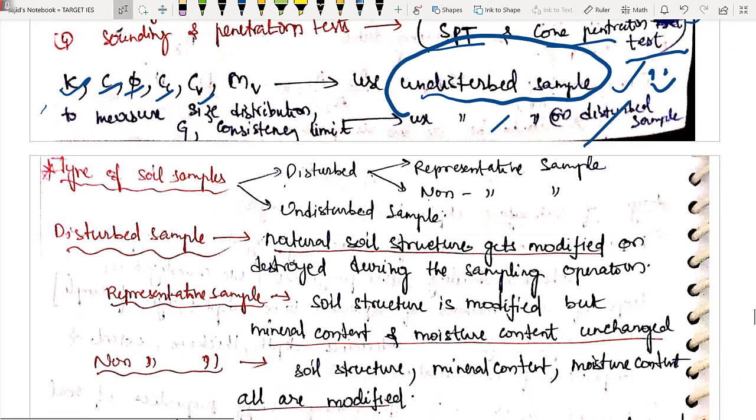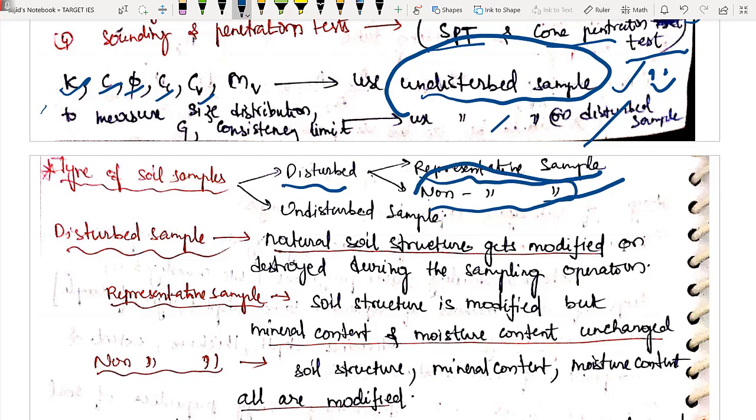तो हम उसे बेटर इंग्लिश में किस तरह से लिखते हैं? We write it as representative sample and non-representative sample. So what are the various types of sample? We have disturbed sample, which is again of two types. Representative, that means little disturbed, properties have not changed much, and next is non-representative. It doesn't represent the sample.